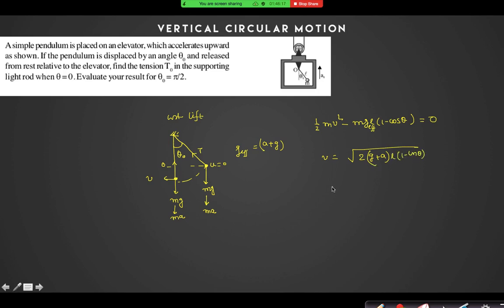So what is the tension force at this point? Can I say tension is equal to mv square by L plus m into g effective? Yes or no at this point?